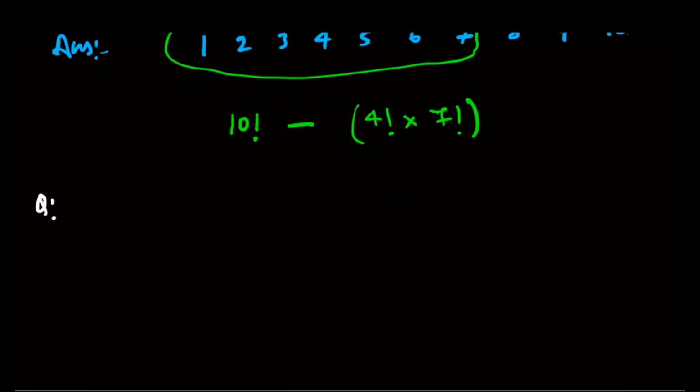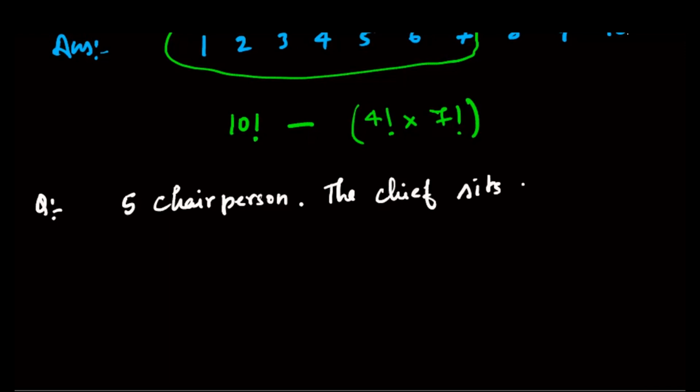So next question is over here. It says there are basically 5 chairpersons, and it's given that the chief sits in the middle. So this is given to us that the chief out of these 5 chairpersons sits in the middle, always in the middle.